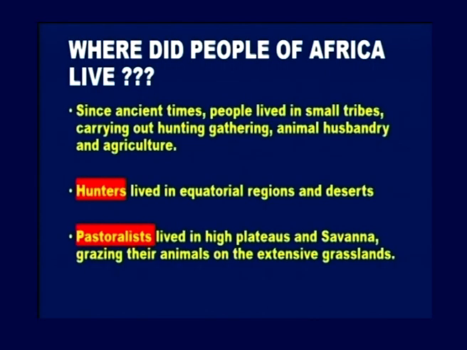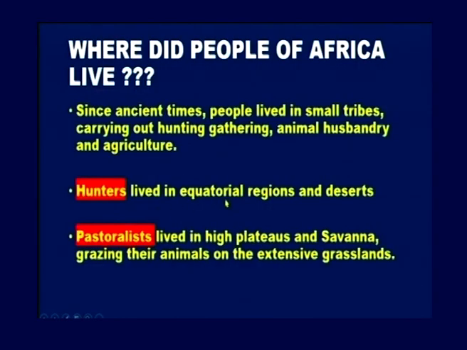Where did people of Africa live? Since ancient times, people lived in small tribes, carrying out hunting, gathering, animal husbandry and agriculture. So they lived in small tribes. And what is their occupation? Hunting, gathering, agriculture and so on.